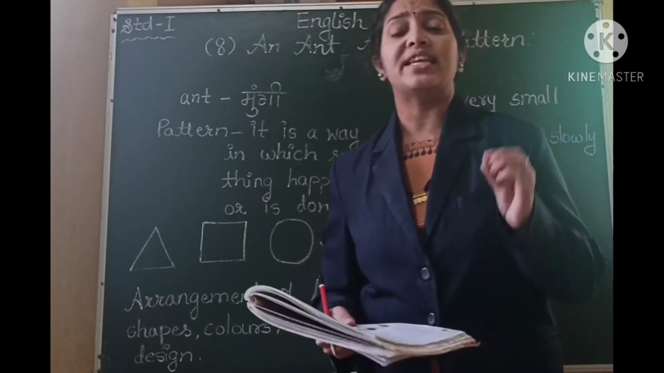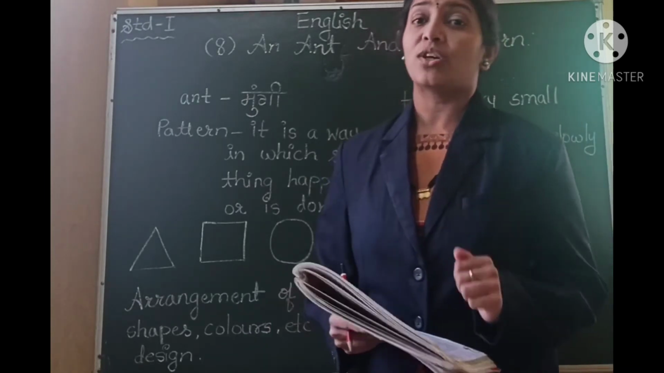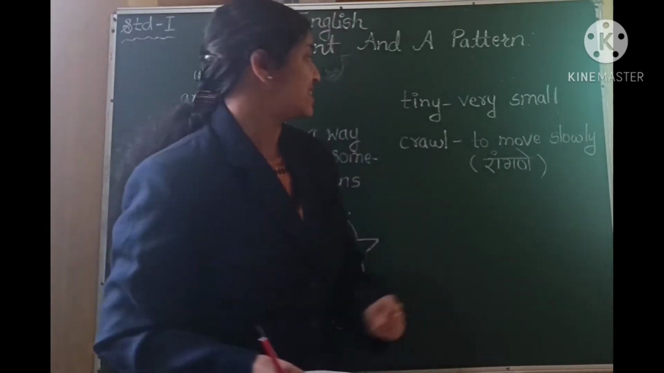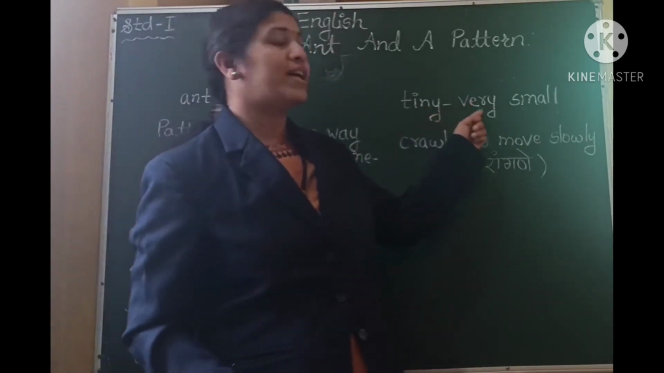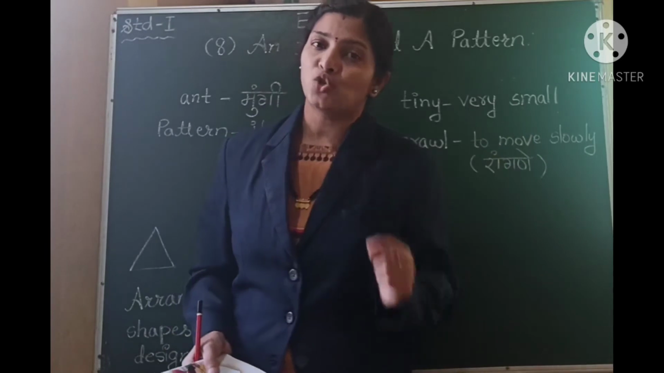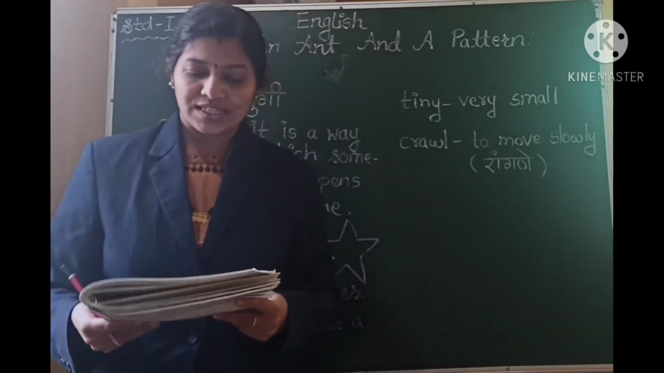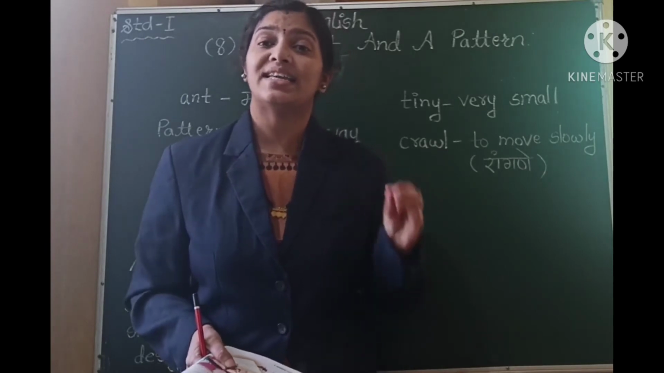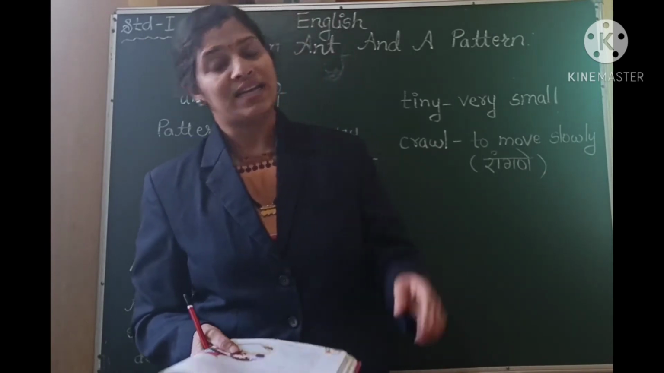And it is a very tiny insect. So what does Rohit say? Rohit says it is a very tiny insect. Tiny means very small. Agdi chota. So Rohit says that inside the bottle I can see a tiny insect, a very small insect.